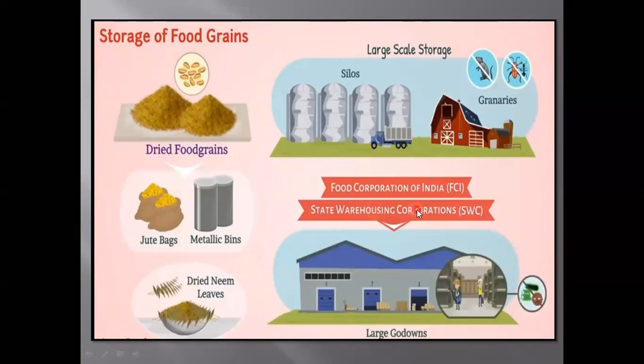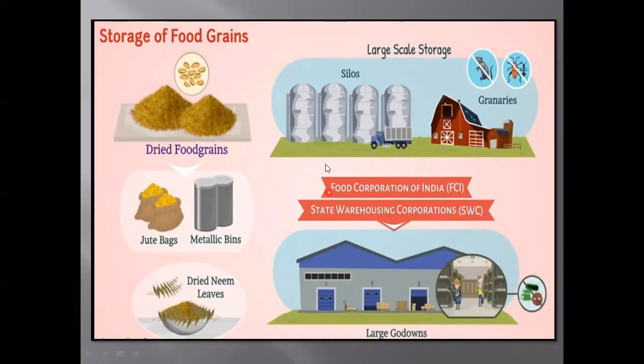FCI, that is Food Corporation of India, and SWC, that is State Warehousing Corporation, offer to store food in large godowns. Special safety measures are taken to ensure safety from microorganisms and pests.